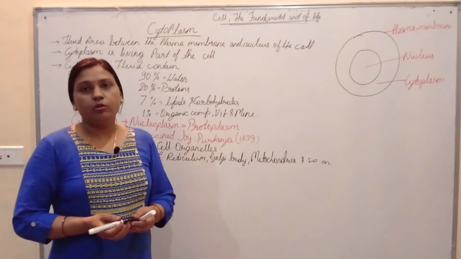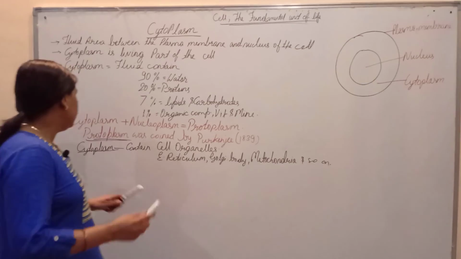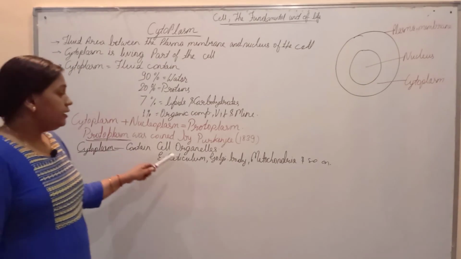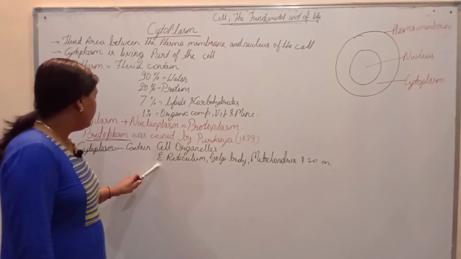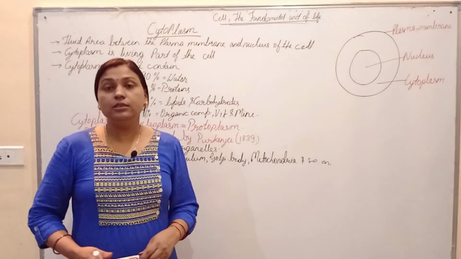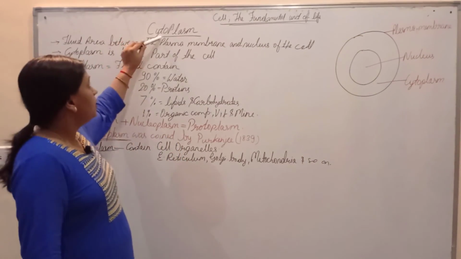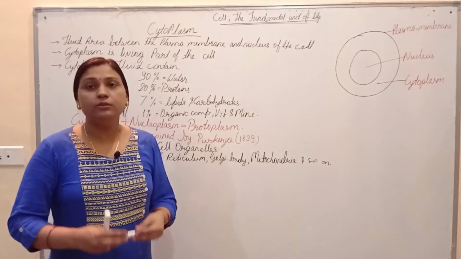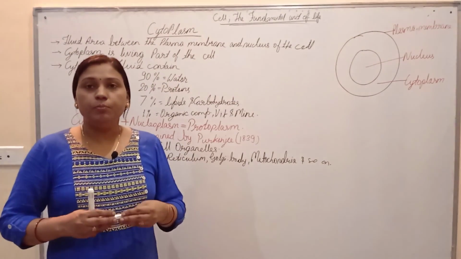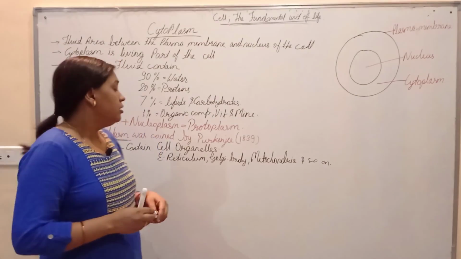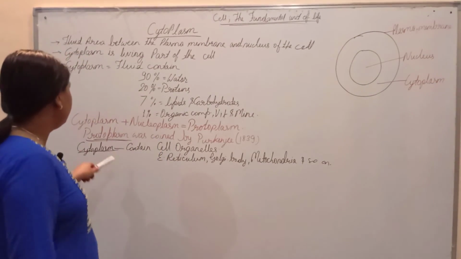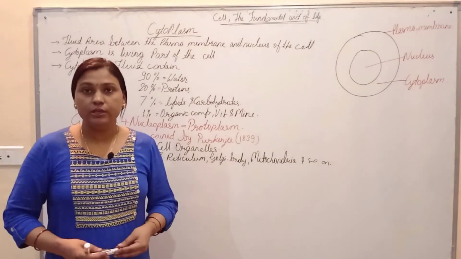Different cell organelles are found inside this cytoplasm, and from now we will read about these cell organelles in detail, because we have covered the cytoplasm, nucleus and plasma membrane, the three main parts of any cell. From the next section we will start the cell organelles.